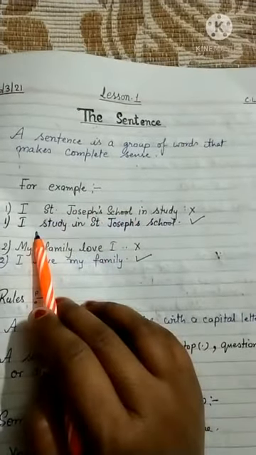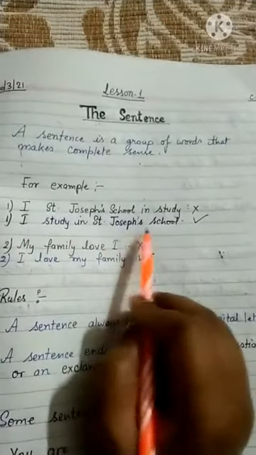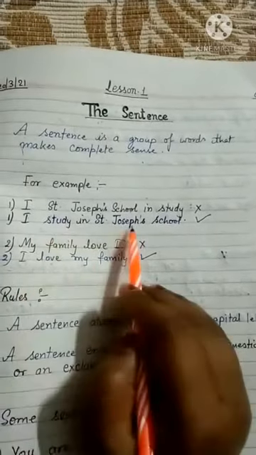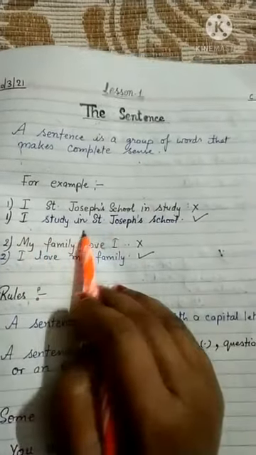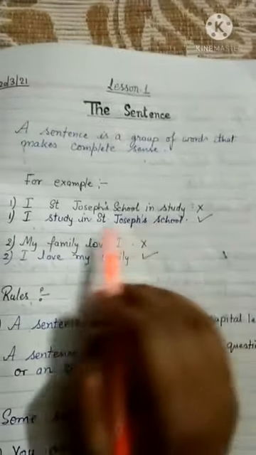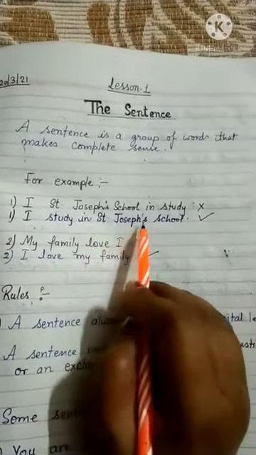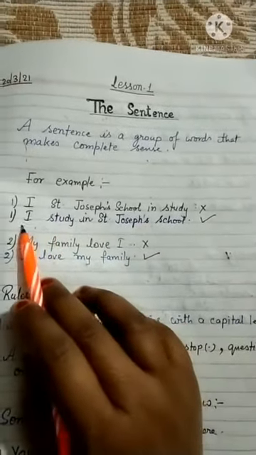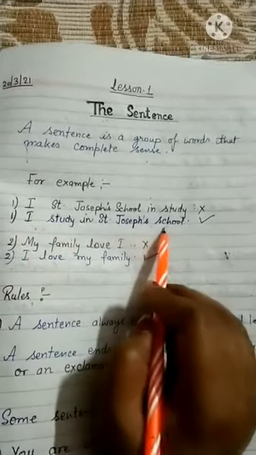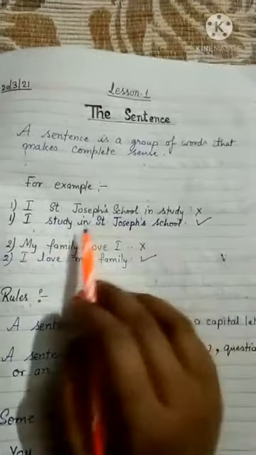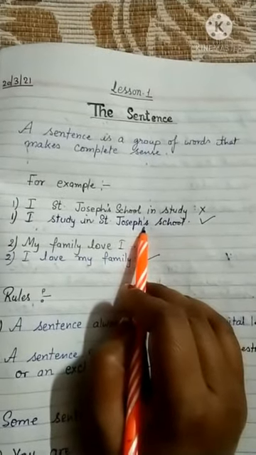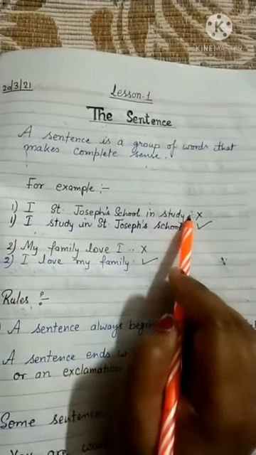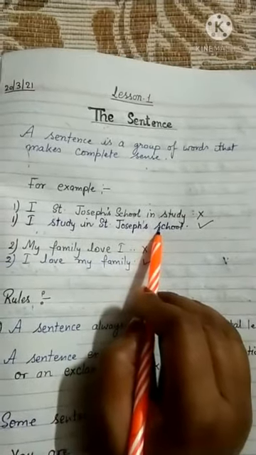But in the second one, "I study in St. Joseph's School," the sentence is giving the complete sense that I study in St. Joseph's School. Like this, you are studying in Vishnu Bhagwan Public School, beta. So you can write, "I study in Vishnu Bhagwan Public School," which gives a complete sense. That's why it is a sentence, beta. So it is more clear to you that the first one is incorrect and the second one is a correct sentence.